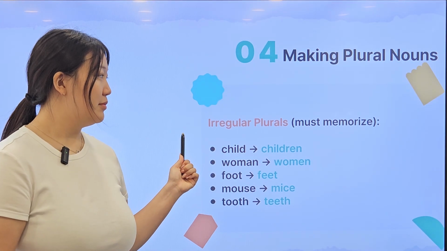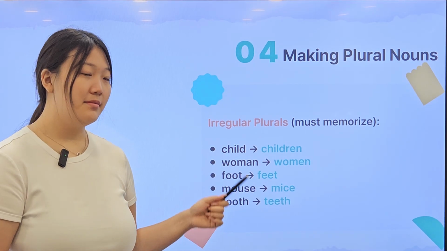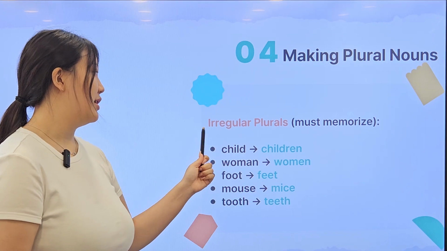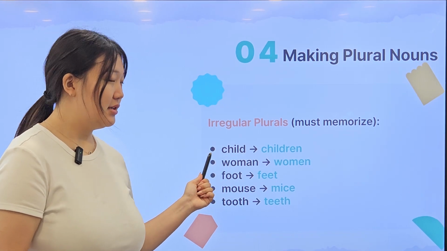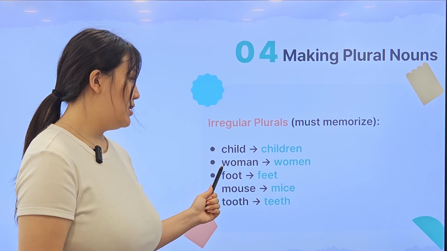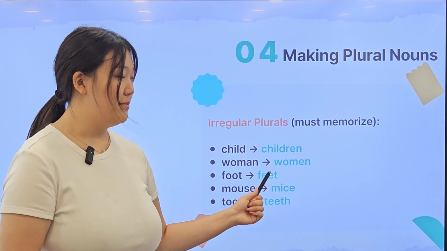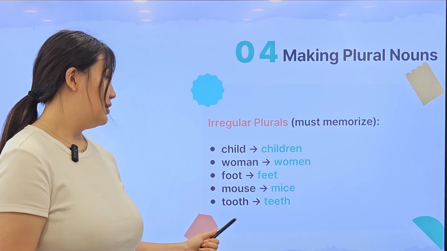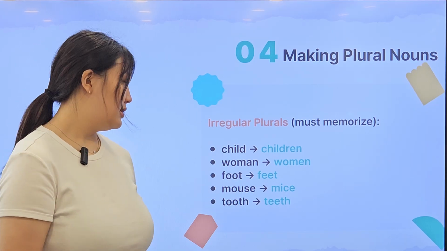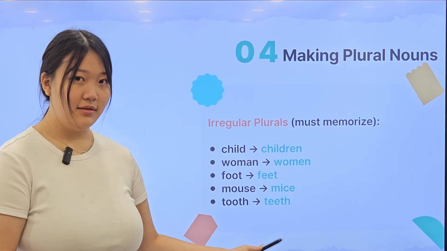So, irregular plurals. We have to memorize these because they're irregular, 불규칙적인. So child goes children. Woman with an A goes women, with an E. Foot goes feet. Mouse goes mice. Tooth goes teeth.